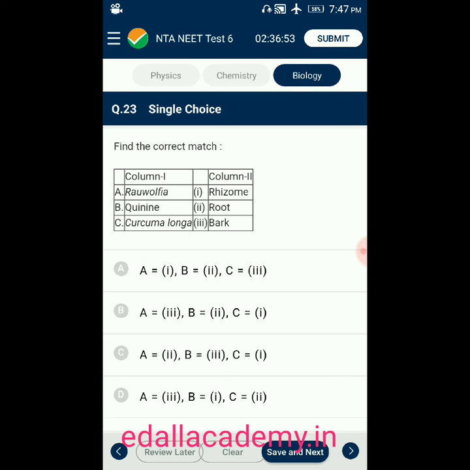The correctly matching one is option 3. A is matching with 2, that is Rauwolfia is matching with root. B is matching with 3, quinine, it is obtained from bark of Cinchona officinalis. C, Curcuma longa is matching with rhizome.